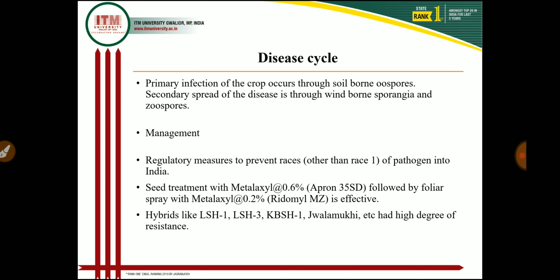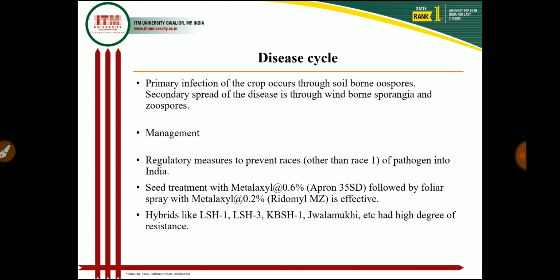Then next, if we follow a spacing of 60 by 30 centimeter or 45 by 30 centimeter, then we control the downy mildew pathogen. And if we root out infected plants and destroy them, by this we control the downy mildew. We also give a cropping sequence of sunflower followed by groundnut, which reduces disease, and seed treatment with metalaxyl at the rate of 0.6%, that is Apron 35 SD, followed by foliar spray with metalaxyl at the rate of 0.2%, that is Ridomil, is effective.